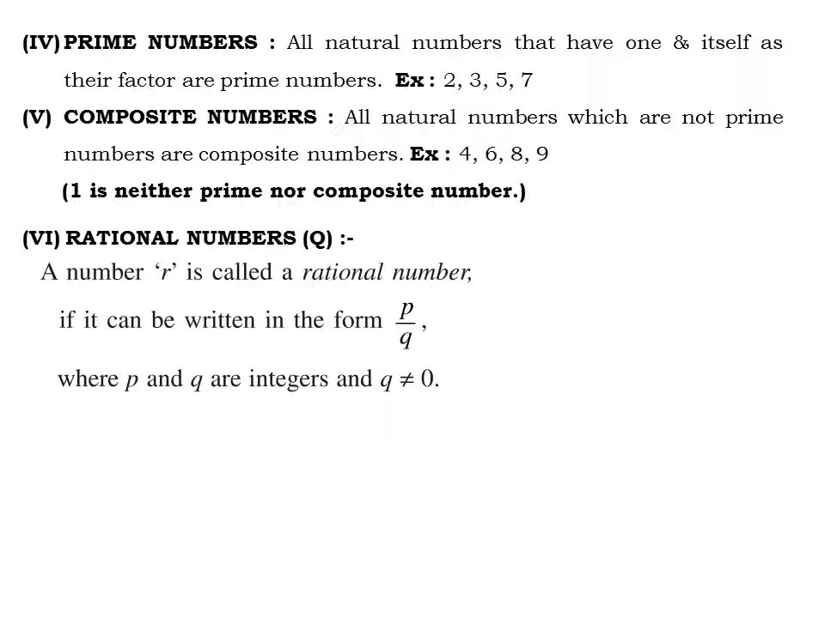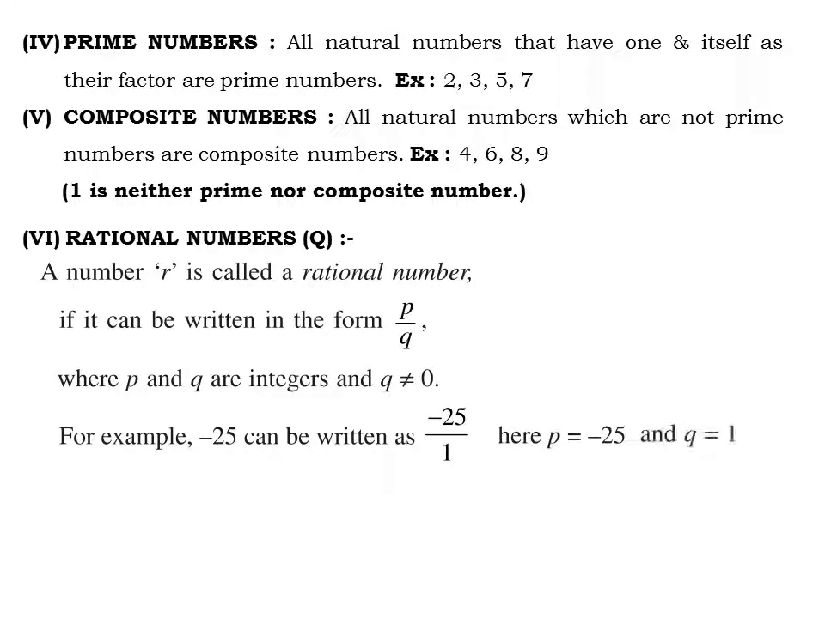Now let's see which kinds of numbers are called rational numbers. For example, minus 25 can be written as minus 25 divided by 1. So we can write it as P by Q. What is P here? P is equal to minus 25 and Q is equal to 1. It satisfies both conditions: P and Q are integer type numbers, and Q is not equal to 0. Q is also an integer. So directly we can say this number is a rational number.